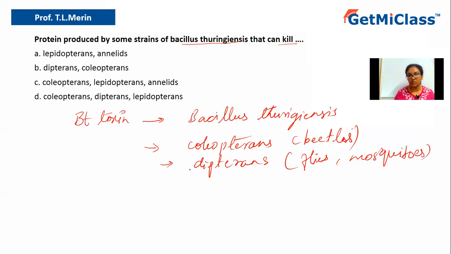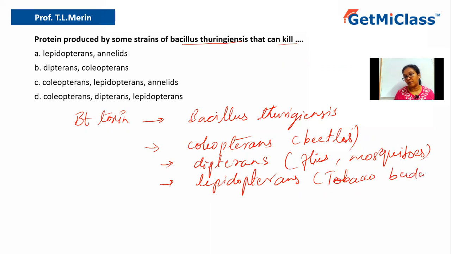So Coleopterans over, Dipterans over, the next one is Lepidopterans. Lepidopterans, you can have examples of tobacco budworm and armyworm. So you have to remember these examples very well because these have been asked in many of the entrance exams. So these are the three important groups of organisms or insects which can be killed by different strains of Bacillus thuringiensis.